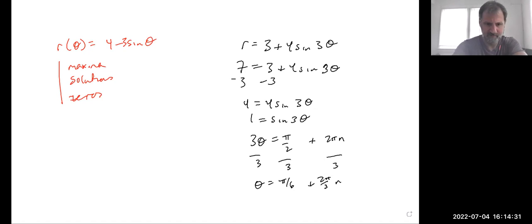3 plus 4 sine 3 theta. Okay, pretty crazy. So as we go through this, we just hit a maxima there. That was at pi over 6. And we're back in these little guys. Then we're back out to this guy.